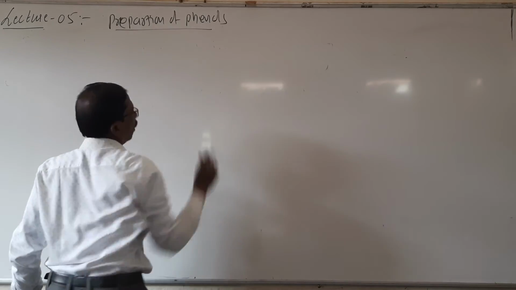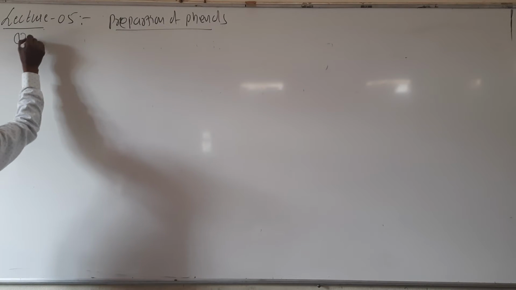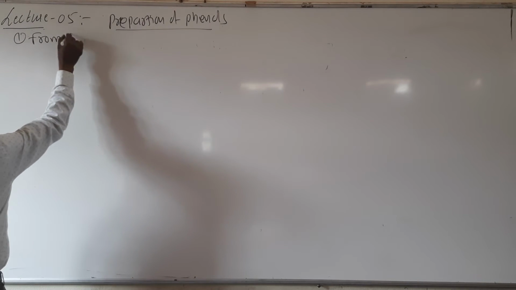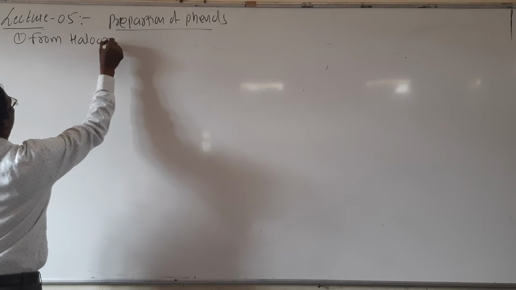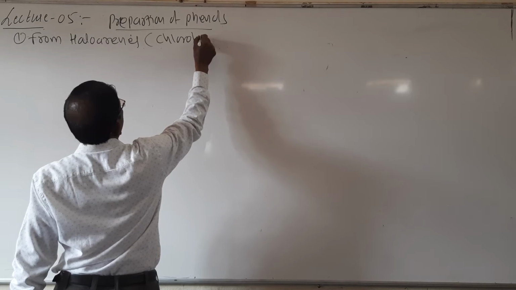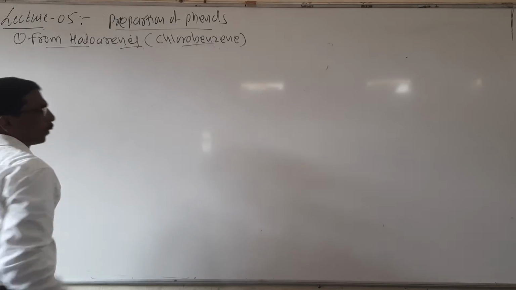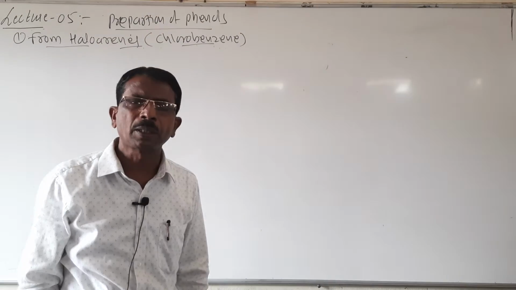Look here, students. So the first one, from haloarenes or chlorobenzene.